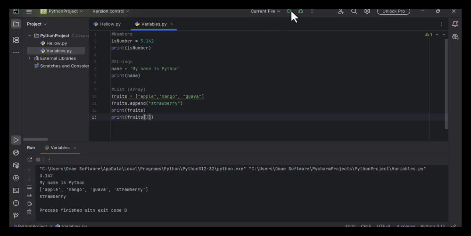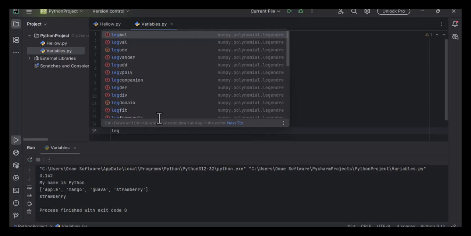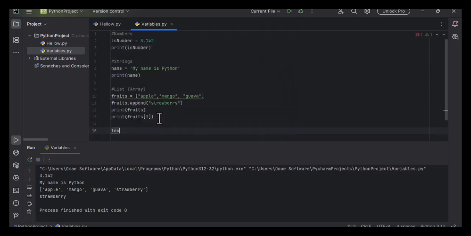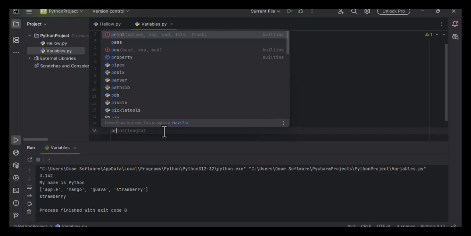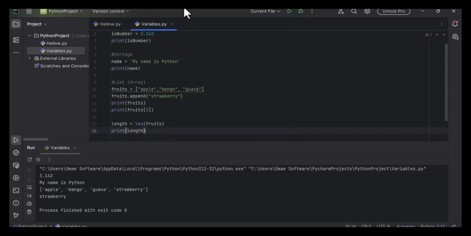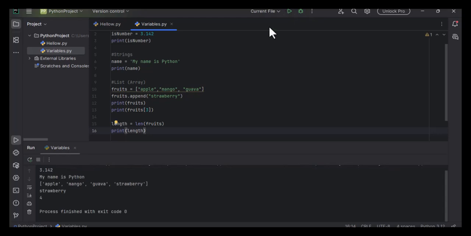If I want to find out the length of an array in Python, I'll make a variable that I'm going to call length. The length function is len, fruits, and I can now print the length. If I run that, I'll have a length of 4: 1, 2, 3, 4 elements. This way I've looked at numbers, strings, and a list, and a few operations on a list. The next video will look at the other data types.